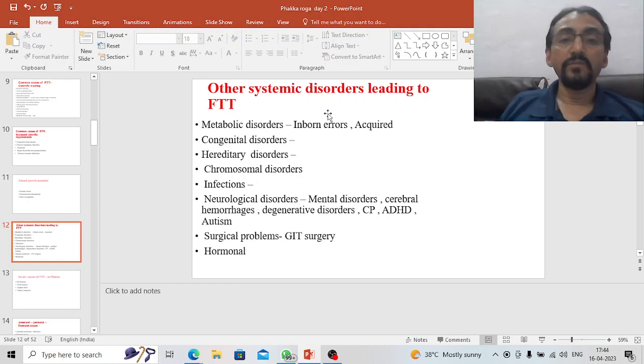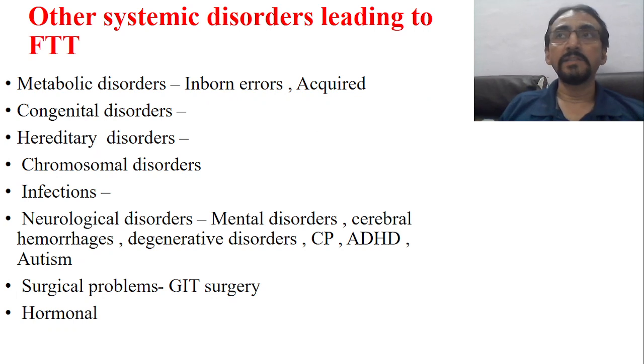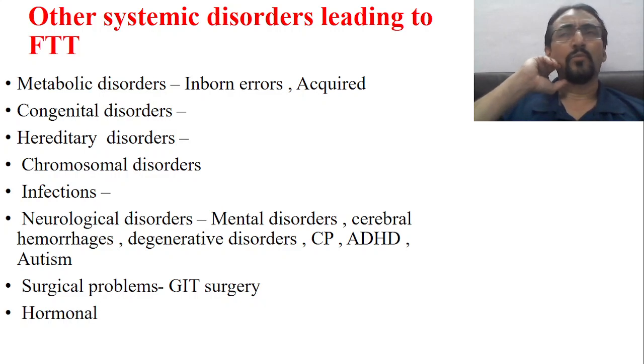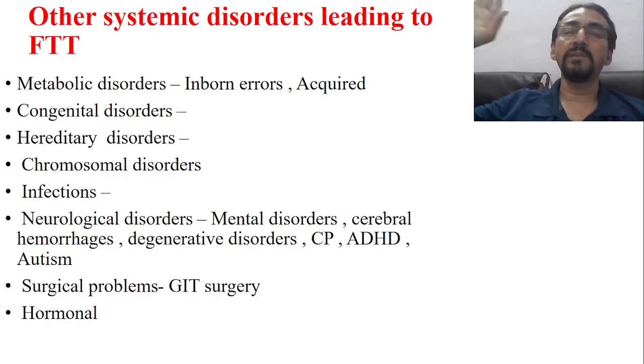Some other disorders which may lead to FTT-like or Phakka-like conditions are explained under Vyadhija Phakka in Kashyapa. So what does he say? Nija and Agantuja Vyadhis, with Jwara and others; like that, two words are mentioned.